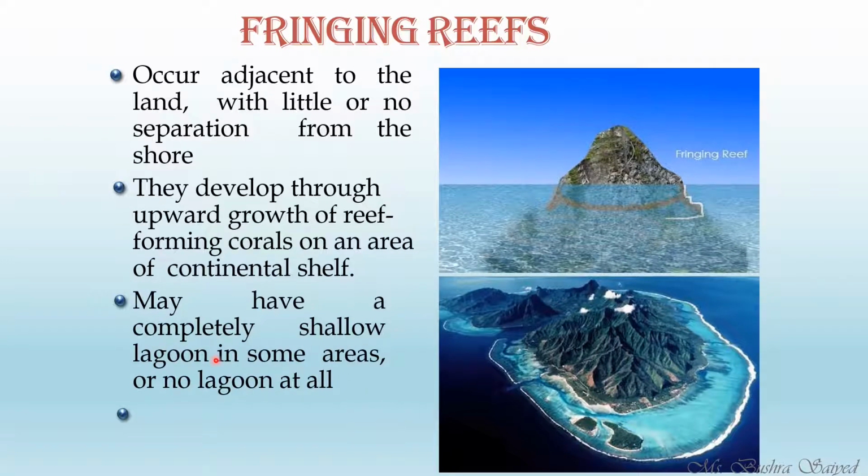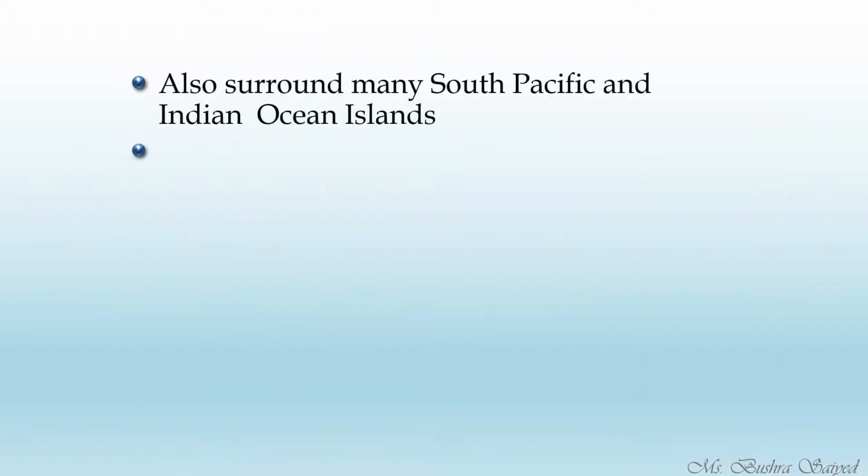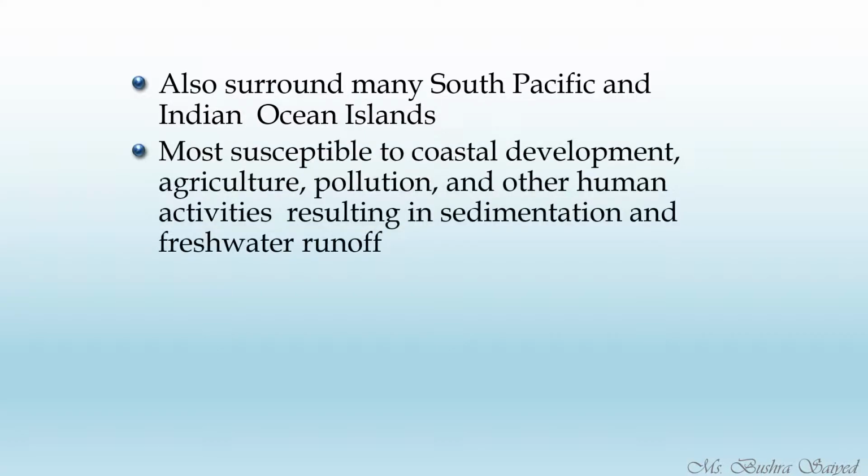They may have a completely shallow lagoon. Sometimes they have a small area of lagoon or no lagoon at all. You can see that some shallow water is there in between the reef and the land. The most common fringing reef in the world is the Great Caribbean, and it is there in the Red Sea. Also found in South Pacific and Indian Ocean islands.